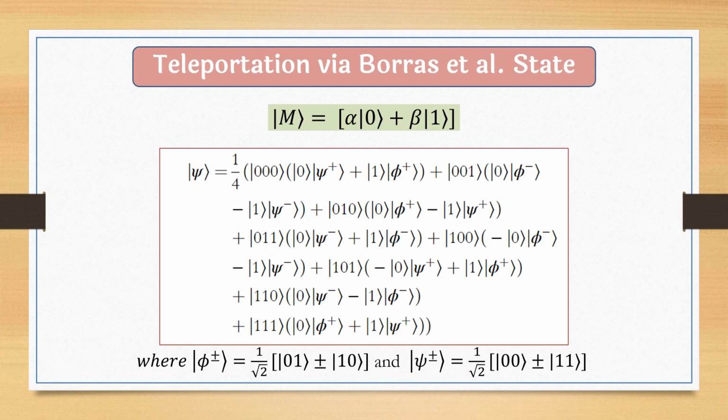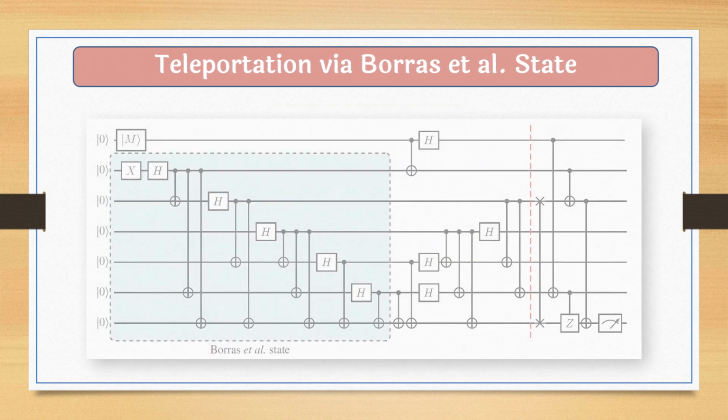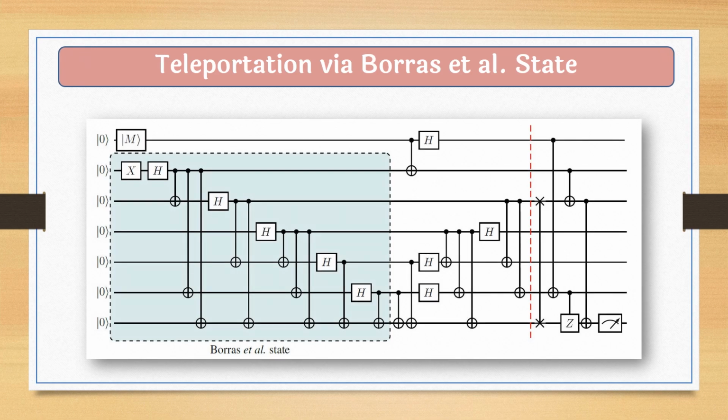So this is a 6 qubit entangled channel, and the quantum circuit for this channel is given here. This is teleportation via the Borras et al. state. Here inside this box is the Borras et al. state. This is a 6 qubit entangled channel, and M is the quantum message that we are going to teleport from this qubit to the last qubit.